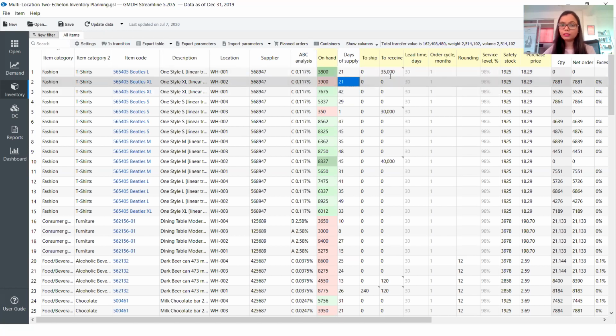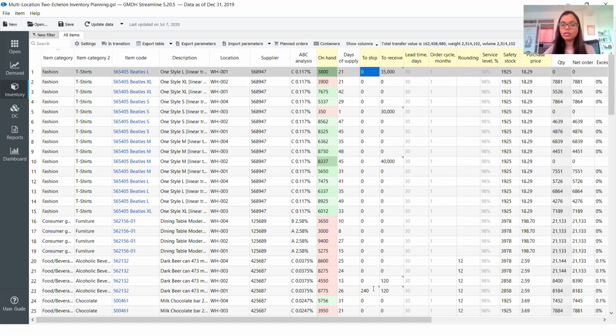So that's one area. The second area is shipment. So how much do we have to ship to our customer? These could be the back orders. These could be the open POs that we have, which we need to basically transfer. Then in to receive, what we can see over here, these are the arrivals in place. So how much is it going to arrive at different points in time? These could be the existing orders that we would have placed to the distributor to get the product at this location. So these are the in-transit stock.